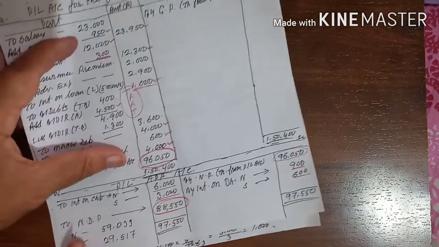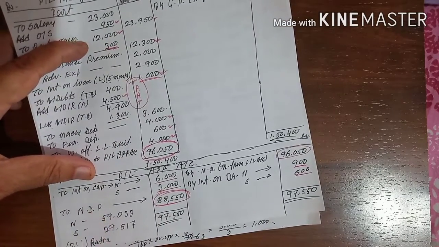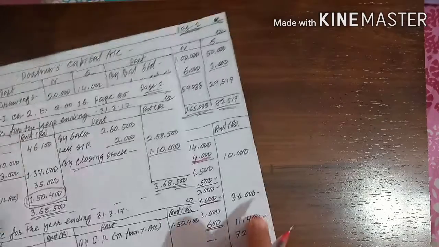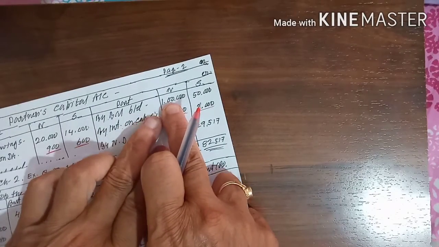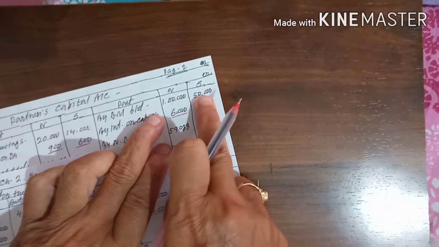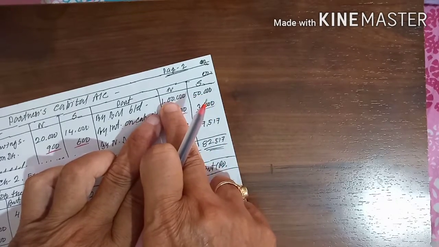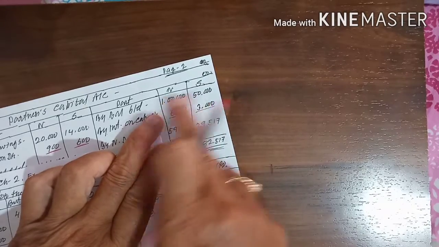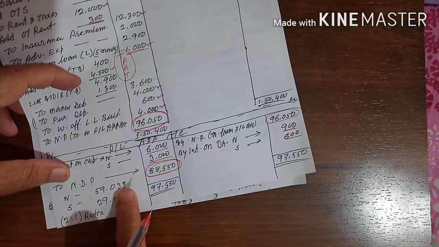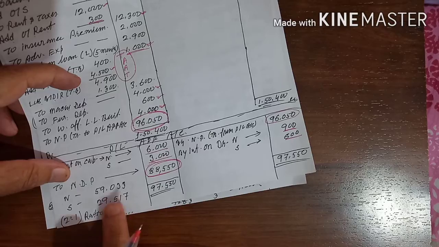This net profit you are going to transfer here, 96,050, and you will get the balance 88,550, which is called net divisible profit, and that will be distributed to the partners N and S. In which ratio? Capital ratio. How will we find it? Here the capital is 1,50,000 and 1,00,000 (this is 1 lakh), that means 2:1. So in this ratio it will be distributed to N and S, 2:1: 59,033 and 29,517. That will be transferred to the next step.